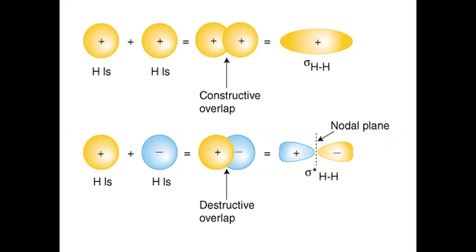Now, talking about the characteristics of the bonding molecular orbitals. See here, the bonding molecular orbital is represented as sigma, and here the anti-bonding molecular orbital is represented as sigma star, because here the 1s orbital of one hydrogen atom and the 1s orbital of another hydrogen atom have undergone destructive interference and resulted in the formation of an anti-bonding molecular orbital. The bonding molecular orbital possesses high electron density in the region between the two nuclei.